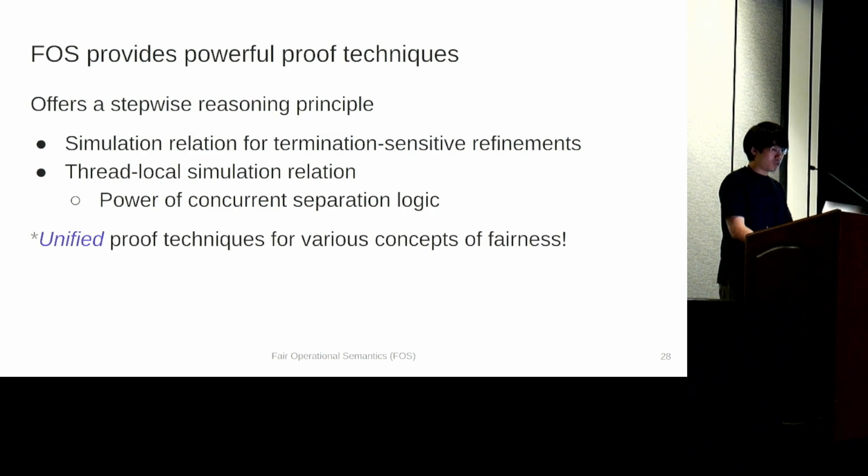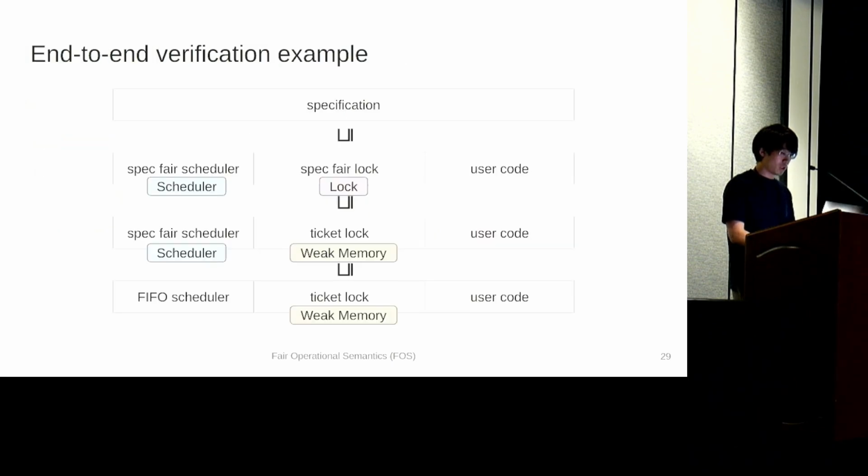And they are unified proof techniques, and they can be applied to any concept of fairness definable in FOS. And at the end of the day, FOS is a unified approach to fairness, and our flagship example shown here demonstrates the benefits of FOS. Using FOS, we can express multiple kinds of fairness at once, for example, scheduler and lock fairness.